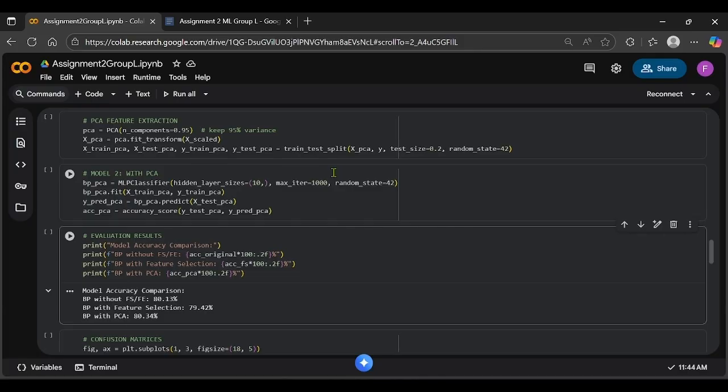Assalamualaikum warahmatullahi wabarakatuh. My name is Farah Amira and my metric number is 2317648. So I will continue to present the Python code starting from the PCA feature extraction.